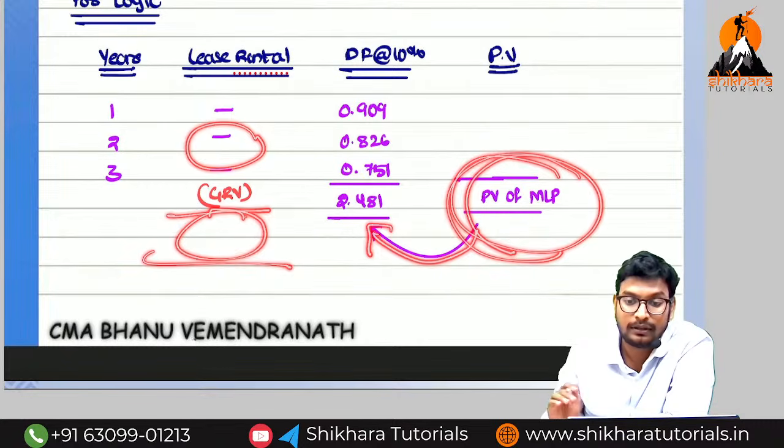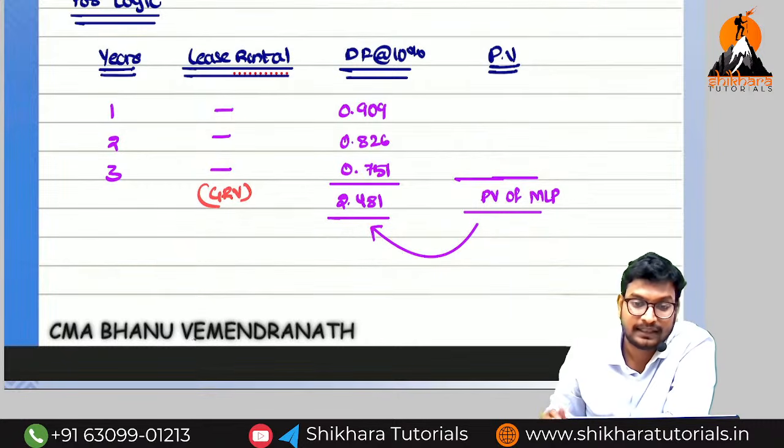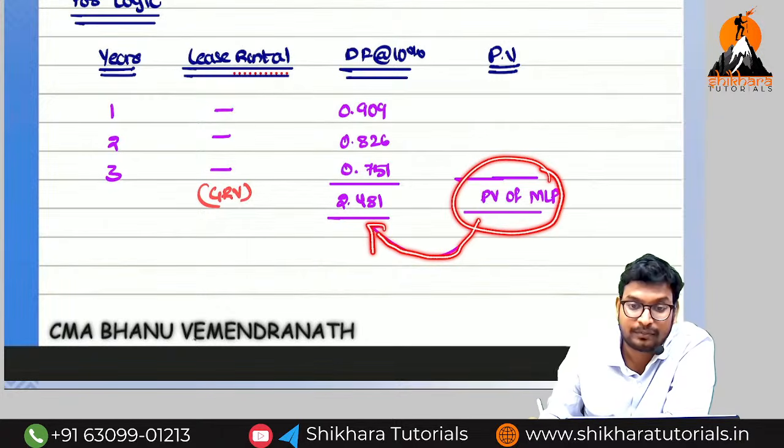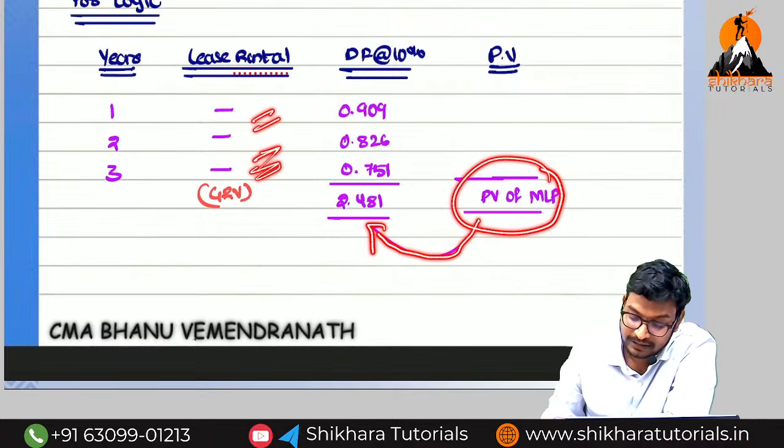We should not apply divided by 3 like that. We should apply the annuity factor. Present value of minimum lease rental divided by the annuity factor gives us the minimum lease rentals, nothing but the lease rental per annum.